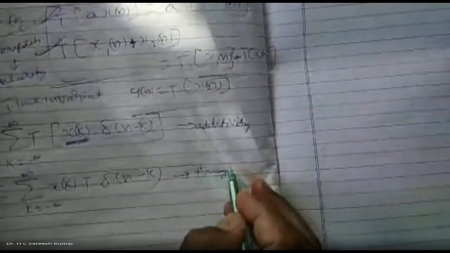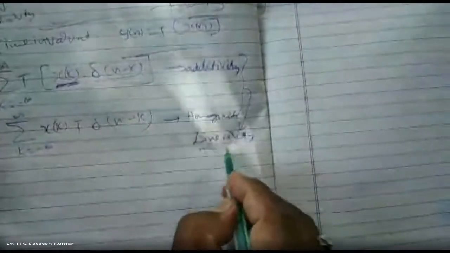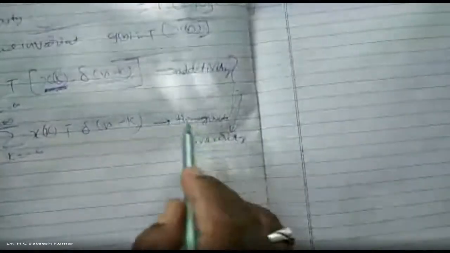This is the homogeneity property. Combined together we call it linearity. If this property is satisfied, the system is linear: additivity plus homogeneity combined together is linearity. So now the system is linear.